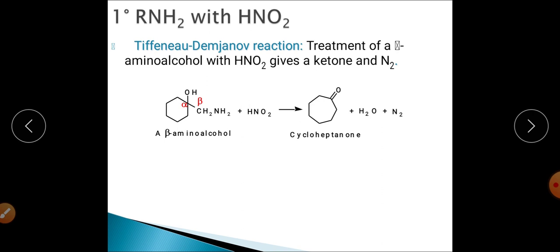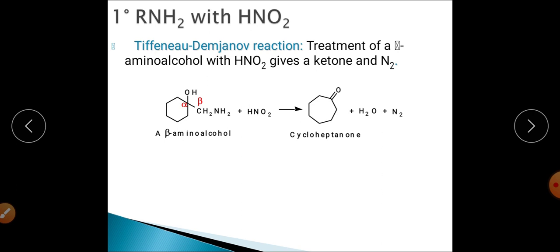Basically, this rearrangement reaction is a ring expansion or ring contraction. I think you understand ring expansion and ring contraction. If we have a 5-membered ring and a CH2 positive group outside the ring, the ring can expand to 6-membered. Similarly, a 6-membered ring can reduce to 5-membered. Similarly, a 4-membered ring can be expanded to 5-membered depending upon the conditions.